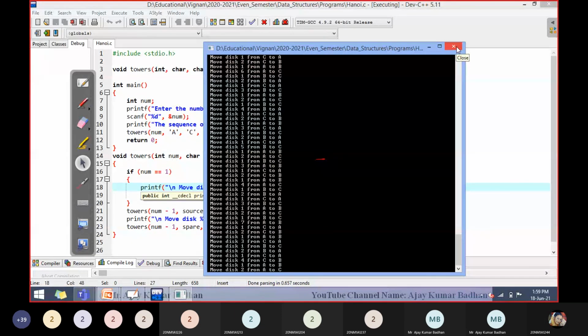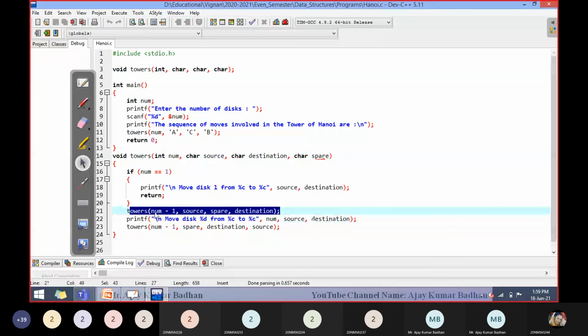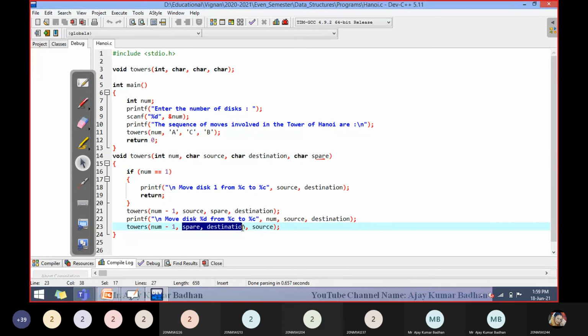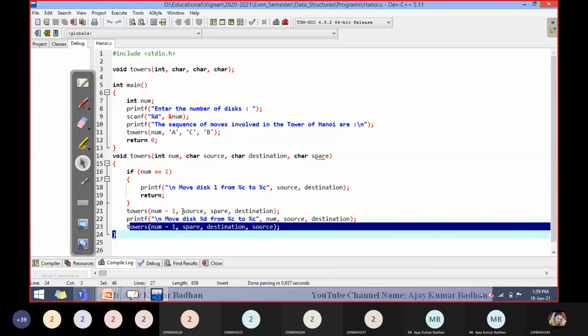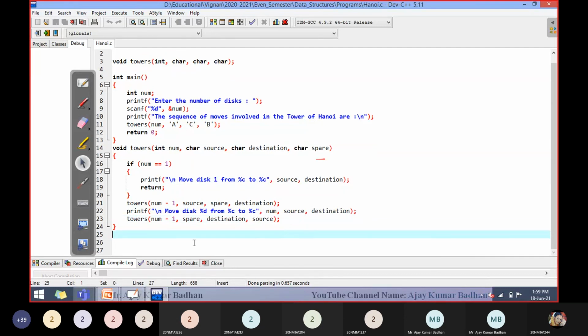You can try it and let me know how much time it takes to execute. The only thing you have to remember is these two things: moving n minus 1 disks from source to spare, and then moving n minus 1 disks from spare to destination. If you remember these two statements, writing this code is very easy. N minus 1 disks you move from source to spare, the last one will definitely be destination. In the second recursion, moving n minus 1 disks from spare pillar to destination, the last will be source. Done, your task is completed. Within 24 lines, you are able to solve this problem.